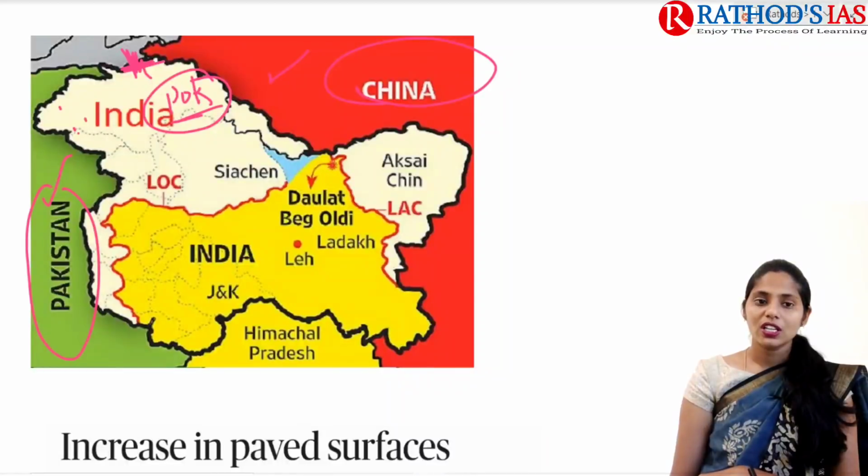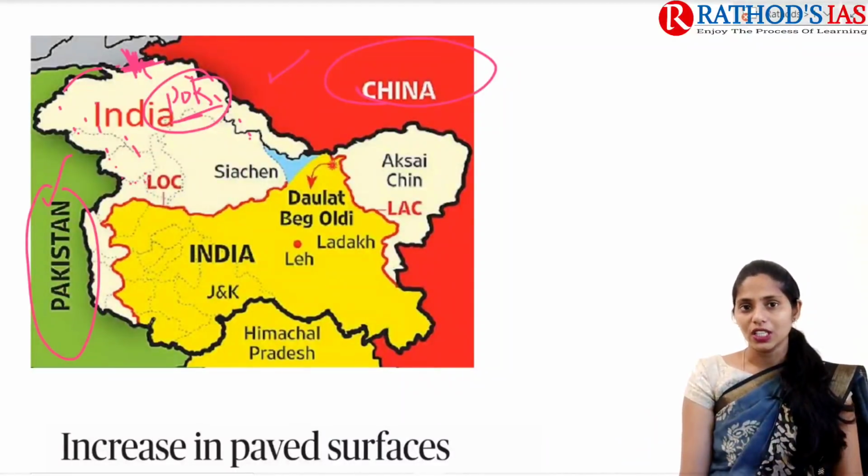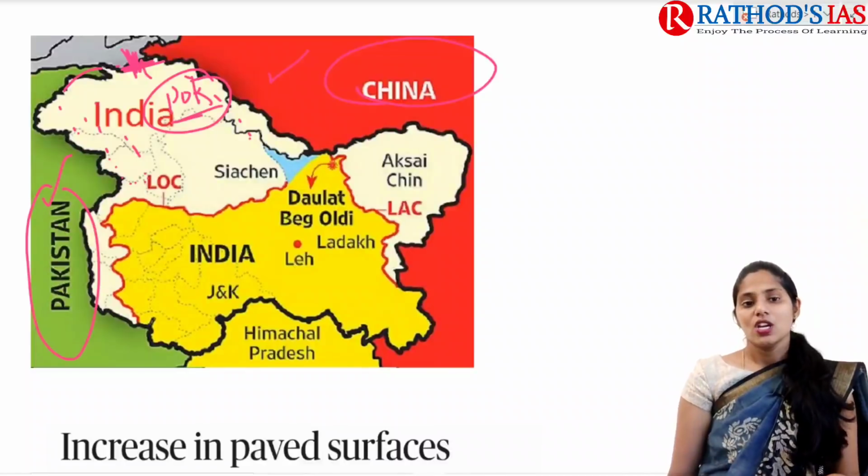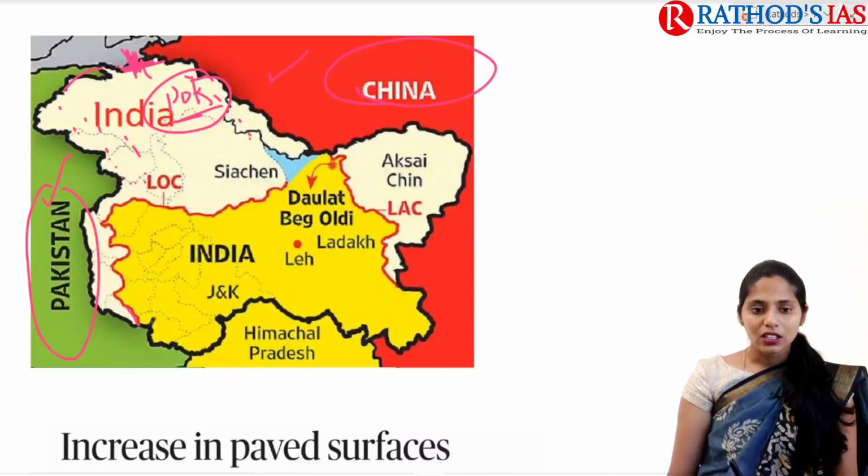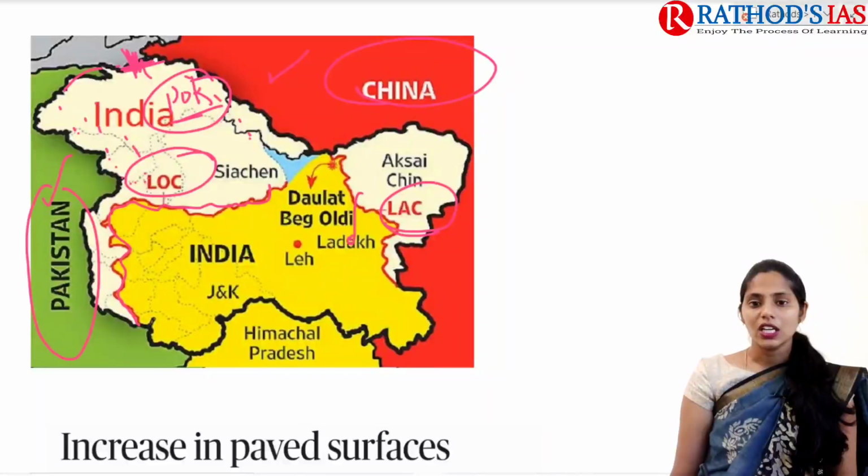So we are not sharing a direct boundary here with Afghanistan because this area mainly comes under Pak occupied Kashmir. This is the thing you need to remember. But if you see on the map, we appear to be sharing a boundary with Afghanistan. Here, you can see a line called the Line of Control, which is present between India and Pakistan.